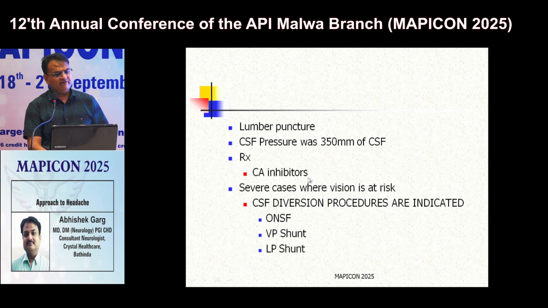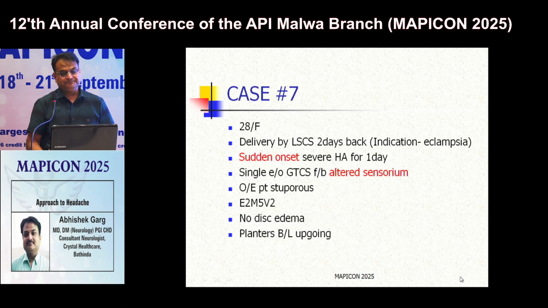This patient responded very well to carbonic anhydrase inhibitor like Diamox, but in some cases, if patient does not respond to carbonic anhydrase inhibitor, or in severe cases where vision is threatened, we have to go for CSF diversion procedure like VP shunt or LP shunt. This was our next case.